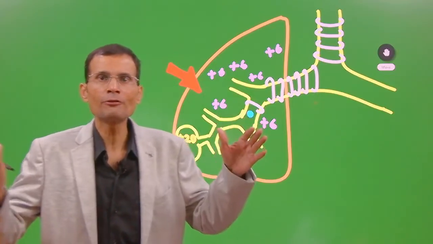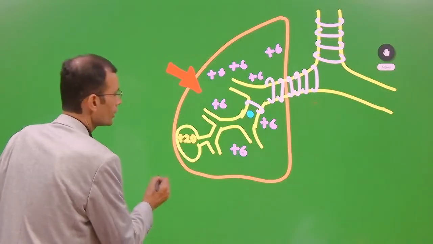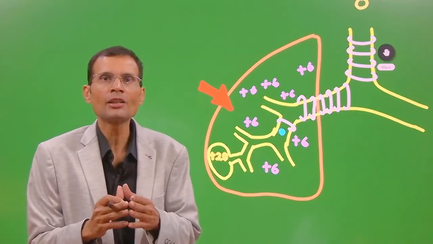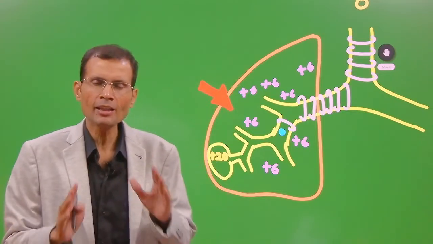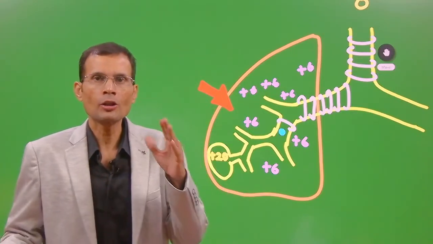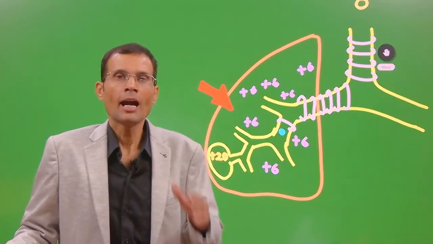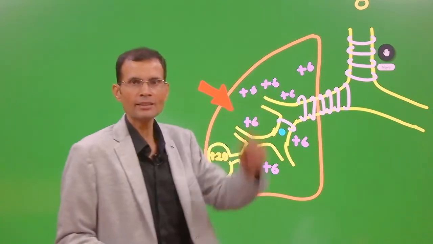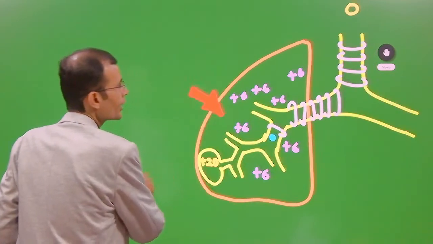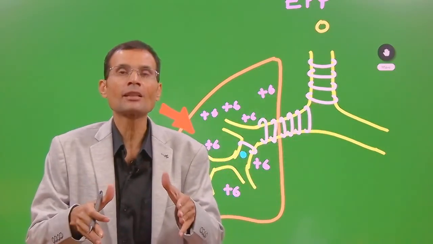Since there is going to be a forceful expiration, the intra-alveolar pressure at the start of that expiration is going to be plus 20 centimeters of water. I am taking an arbitrary figure. Look, in normal quiet breathing, the intra-alveolar pressure at the start of expiration is plus 1, and because it is plus 1, the air is expelled out. But now we have talked about maximum inspiration followed by forceful expiration.